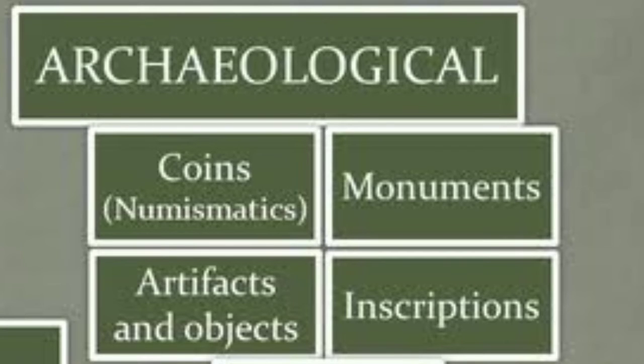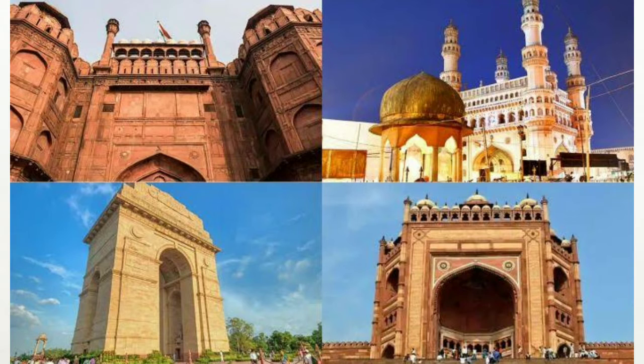First of all, we'll be discussing archaeological sources, buildings or monuments. Any building which is of historical importance is termed an ancient monument because that building was constructed in the past and is even present now.